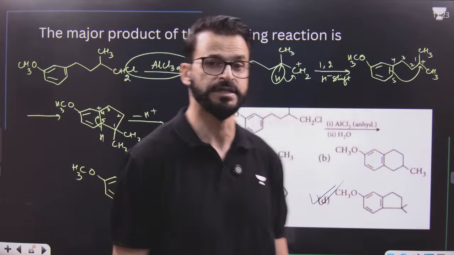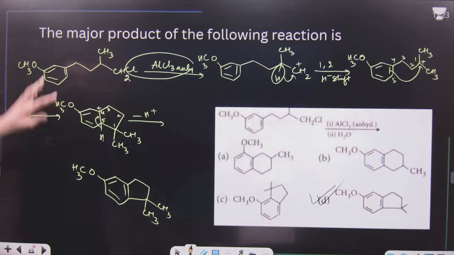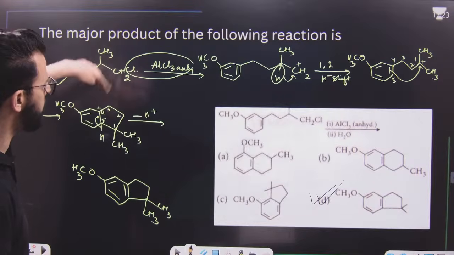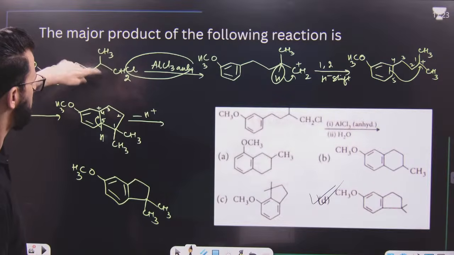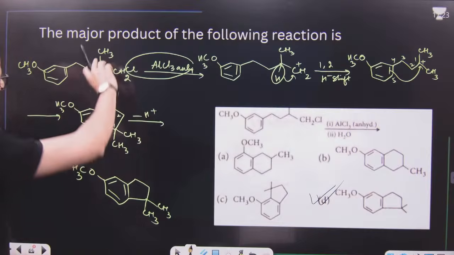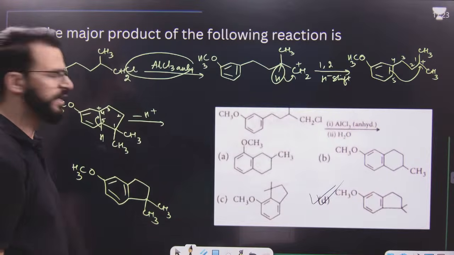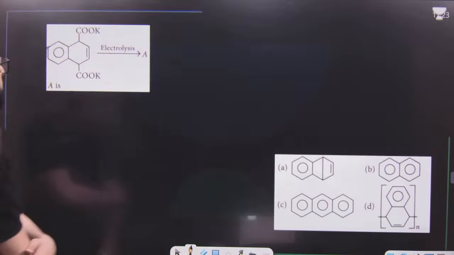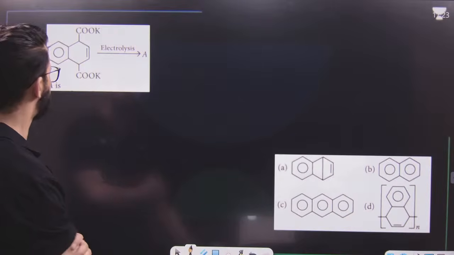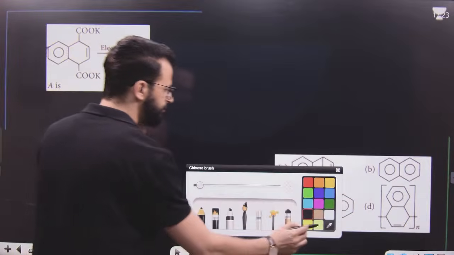I hope this point is clear. This is basically Friedel-Crafts alkylation, because this alkyl group has been introduced. This part has been introduced into the ring, but this is intramolecular Friedel-Crafts alkylation. What will happen over here?